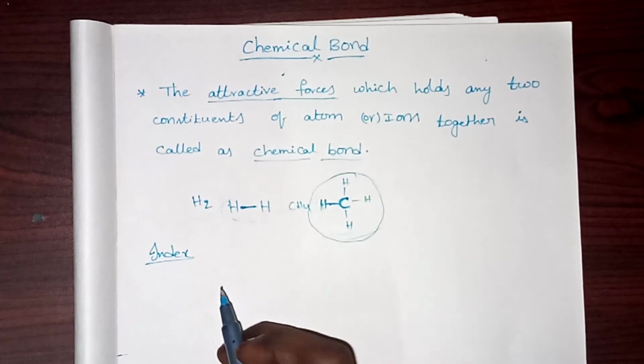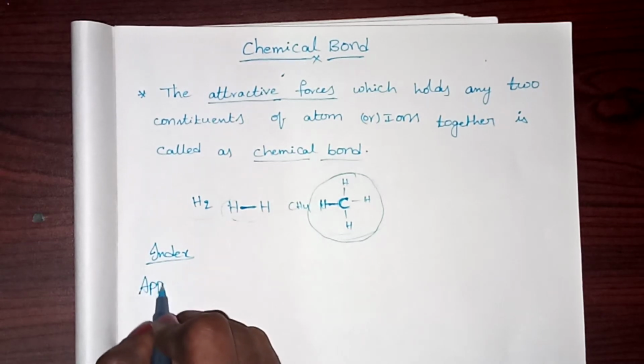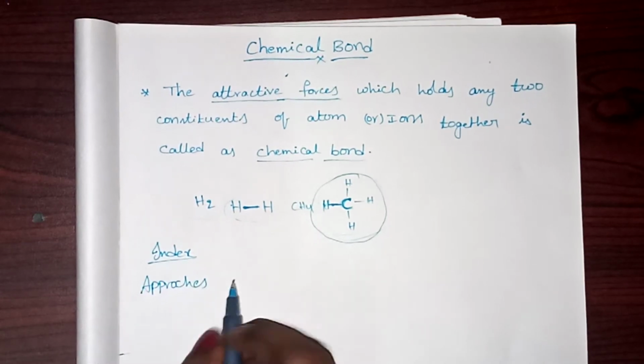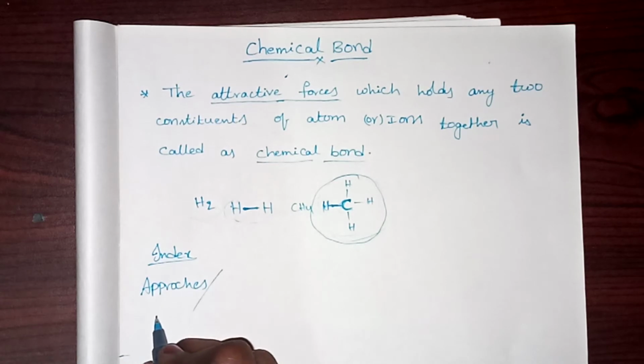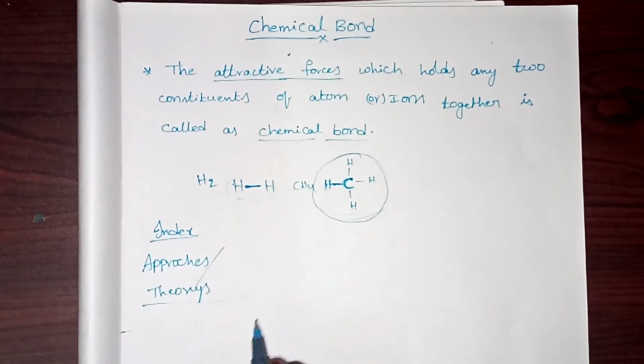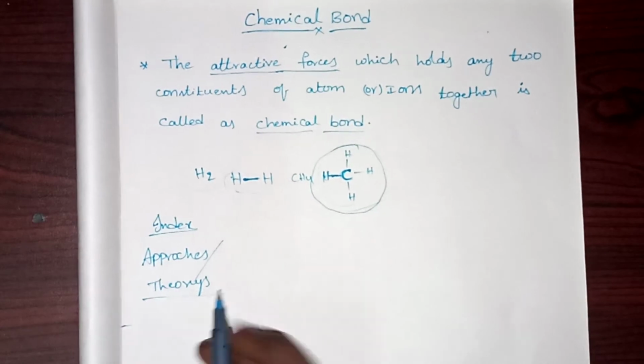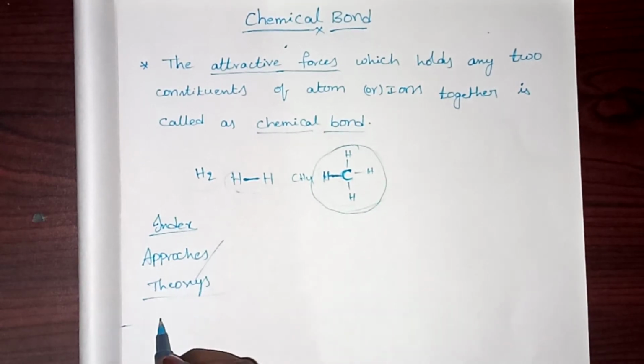When I go through the chemical bonding chapter, basically it is divided into approaches and theories. How many theories are there in your syllabus?